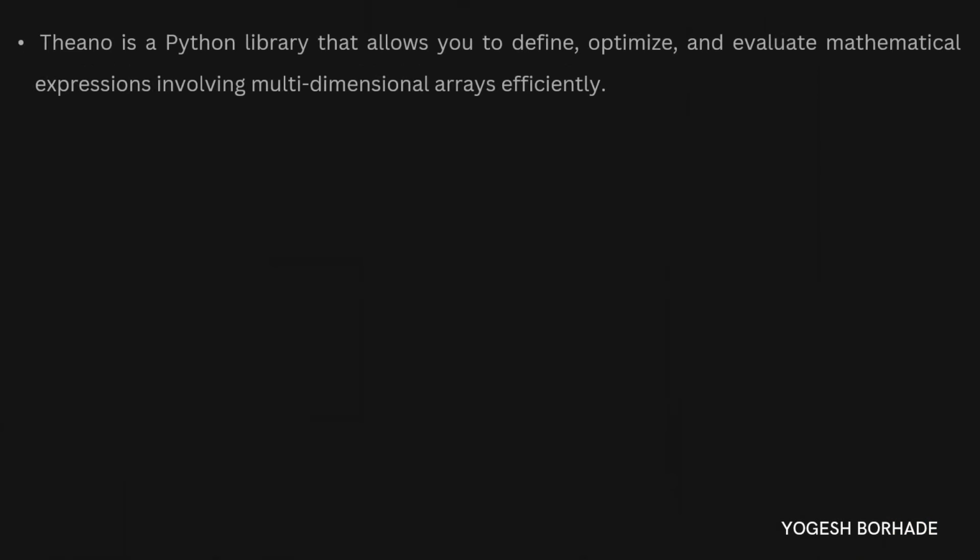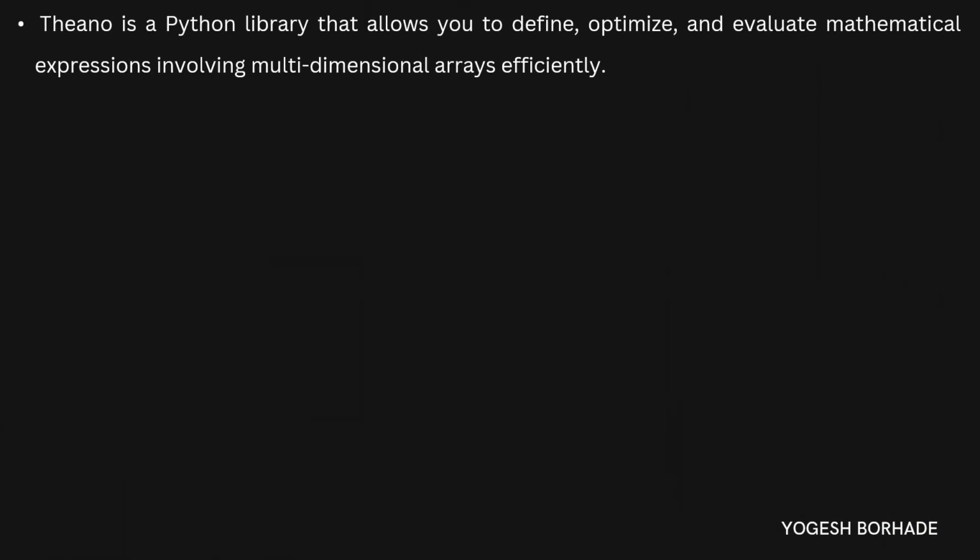So we are not using this library currently in our practical assignments, but we'll see if we need this in our further assignments. Okay. So Theano is a Python library that allows you to define, optimize, and evaluate mathematical expressions involving multidimensional arrays efficiently. So whatever mathematical expressions you have along with the multidimensional arrays, it allows you to define those, then optimize those and evaluate those expressions.